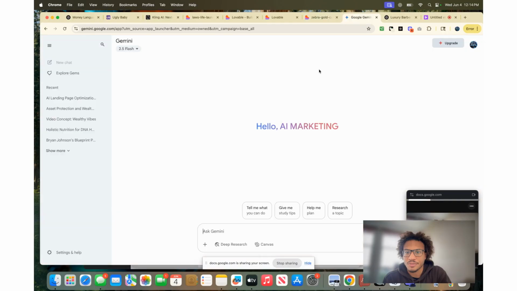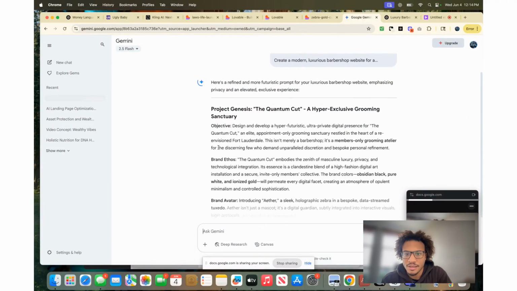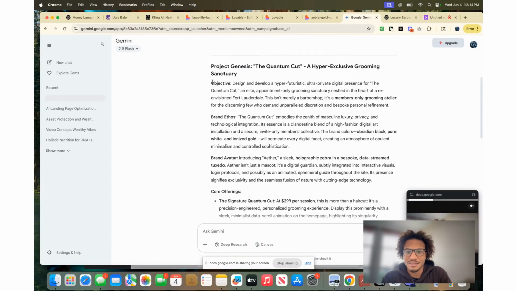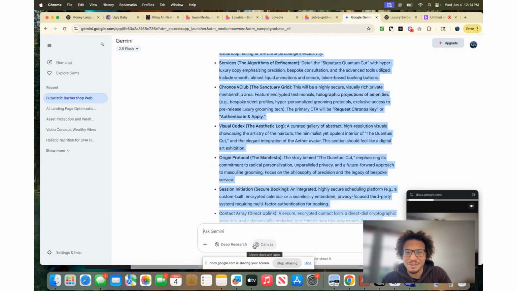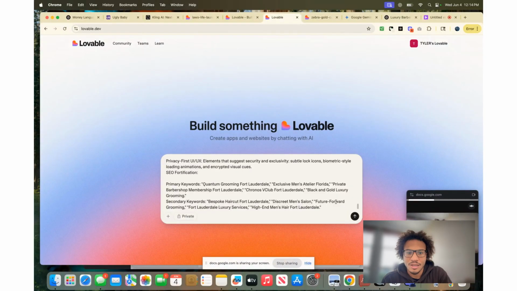So let that generate. I want to put this in here and say make this prompt better and more futuristic and private, right? And then this is going to generate me something. The Quantum Cut. I didn't give it a name, so I'm going to keep the Quantum Cut. I like that. So I'm going to open up another one and do this so you can see. This is all we're doing so far.